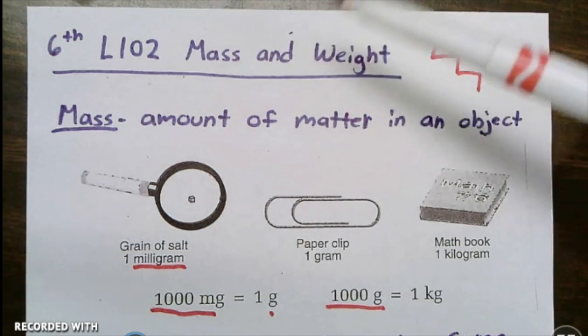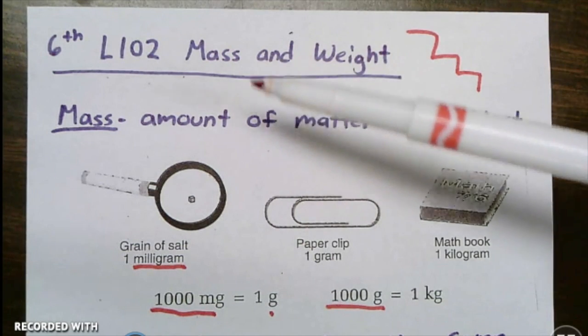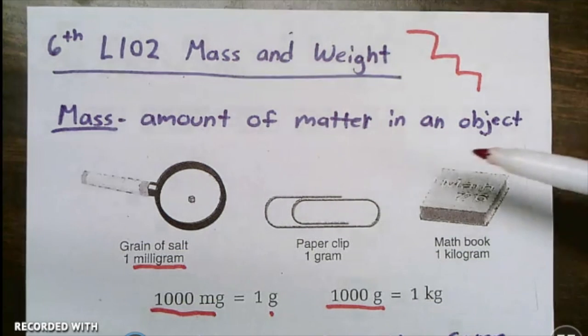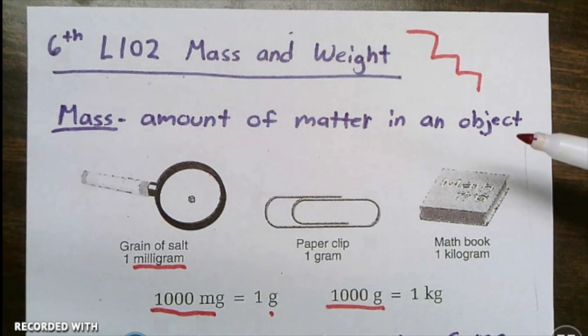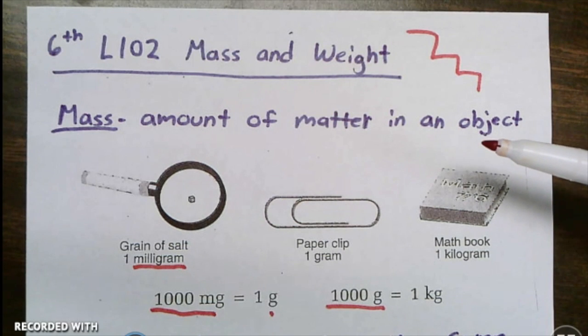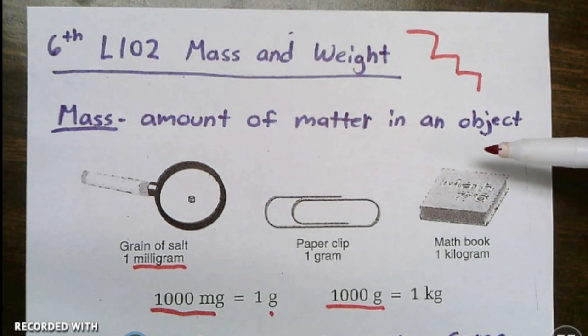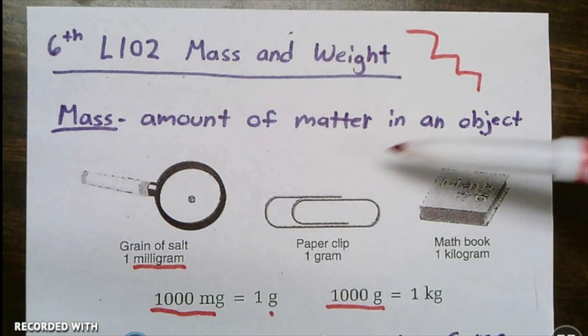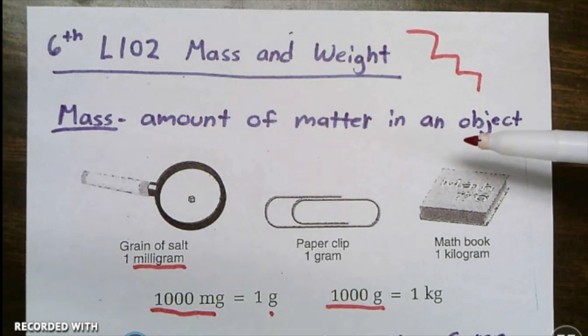So the difference is that mass is the amount of matter in an object. It has nothing to do with gravity, and so it's going to be the same no matter where you are. To find the mass of yourself, for example, we use a balance. So if I were to get on a balance and figure out that I weigh